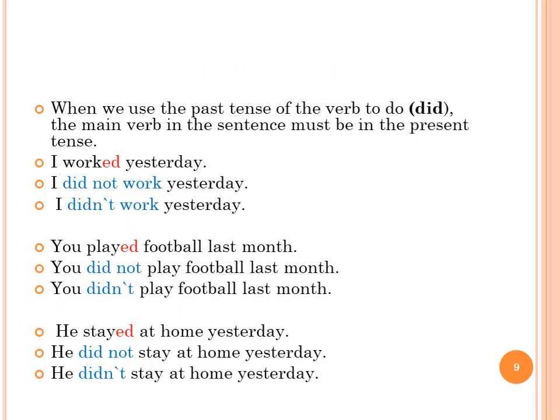When we use the past tense of the verb to do, did, the main verb in the sentence must be in the present form. For example, I worked yesterday. I did not work yesterday, or I didn't work yesterday.